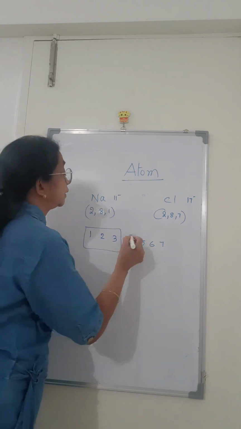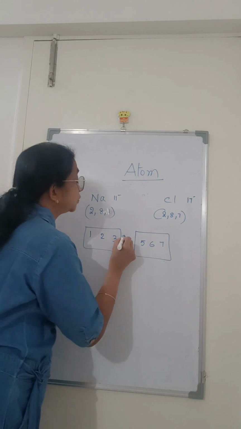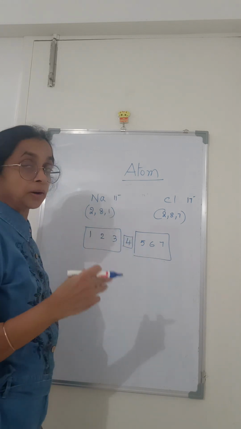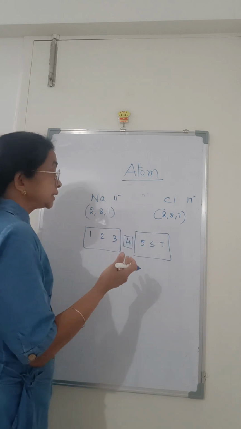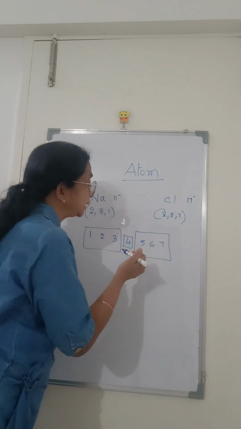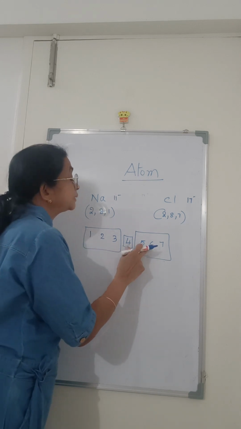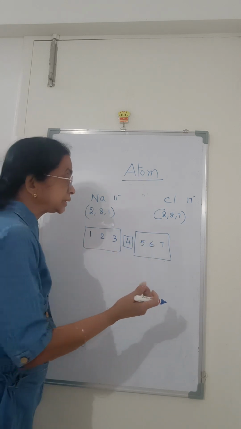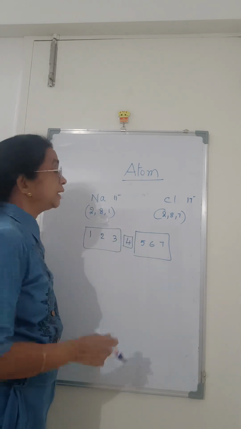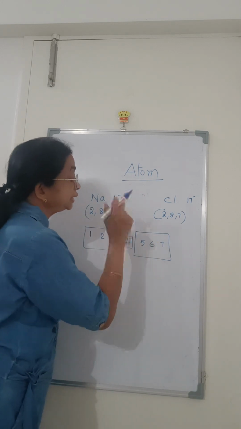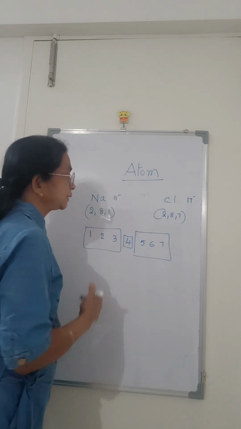With 4, that is the carbon valency; we'll talk about this later. With 5, 6, 7, it is easy to accept 3 rather than donate 5. When 6, it is easy to accept 2 rather than donate 6. When 7, it is easy to accept 1 electron rather than donate 7.